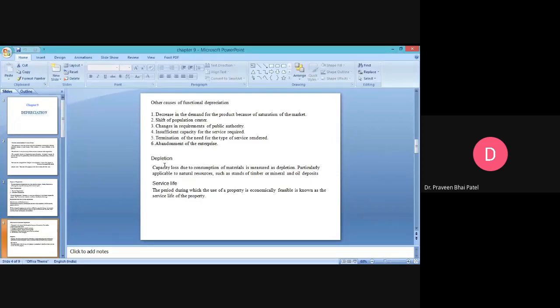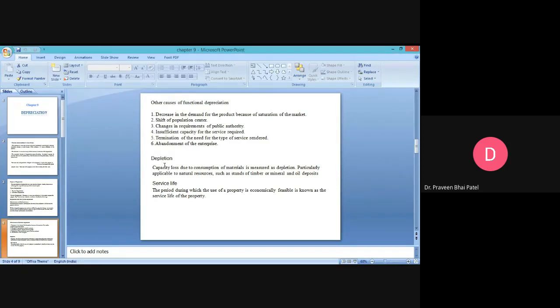Because if you go on doing production one by one, you are just making a stock of your products which you are unable to sell in the market due to the excess supply, or you can say saturation in the market.